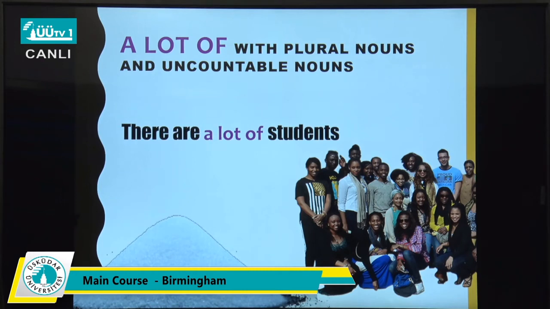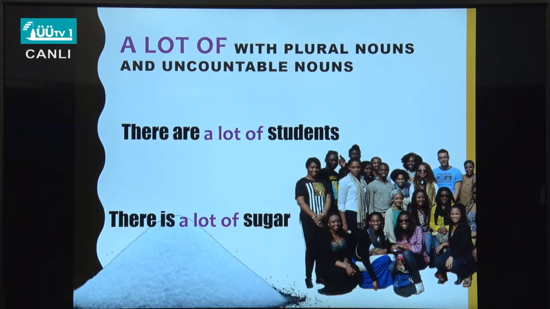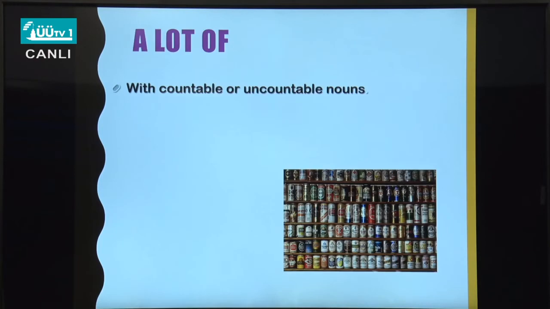There are a lot of students. There is a lot of sugar. So I hope that you can see the picture of sugar. It's like a mountain there. So here you have a number of students. There are a lot of students. There is a lot of sugar. So for there are a lot of students, you have plural countable, and for there is a lot of sugar, you have an uncountable noun.